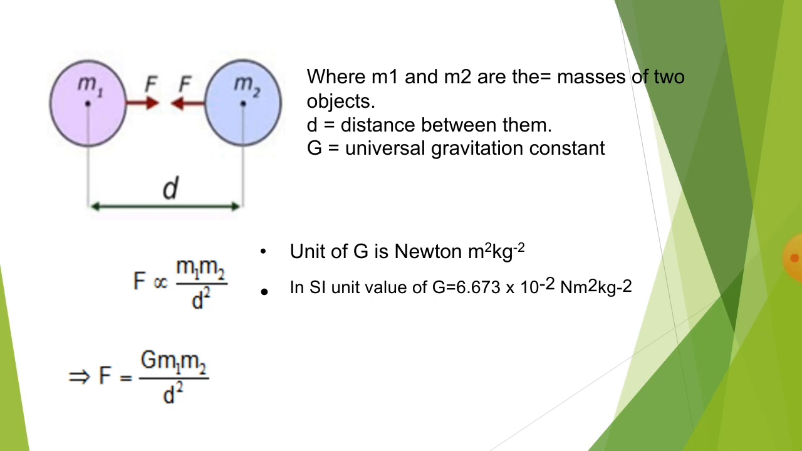According to the law, force is directly proportional to the masses, that means m1 and m2, and it is inversely proportional to the square of the distance between them, that means d square. So F is equal to what? F equals G m1 m2 upon d square. What is G? G is the universal gravitational constant, and the unit of G is Newton meter square kg raised to minus 2. In SI units, the value of G is 6.673 into 10 raised to minus 11 Newton meter square kg raised to minus 2.